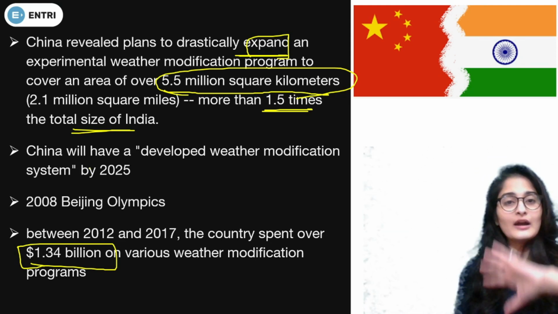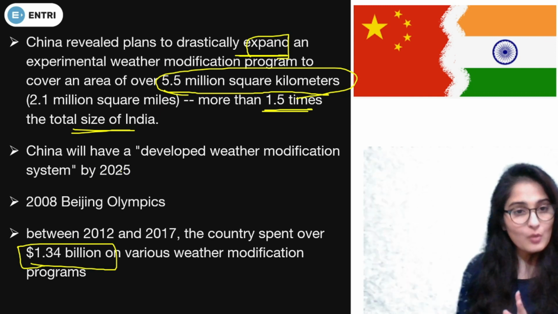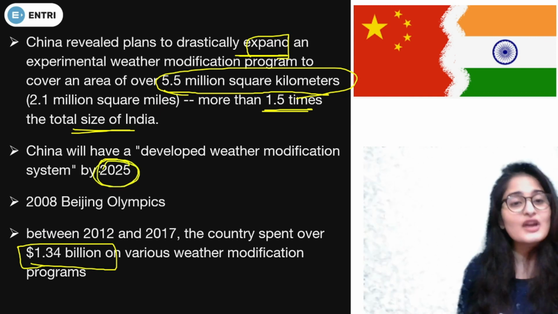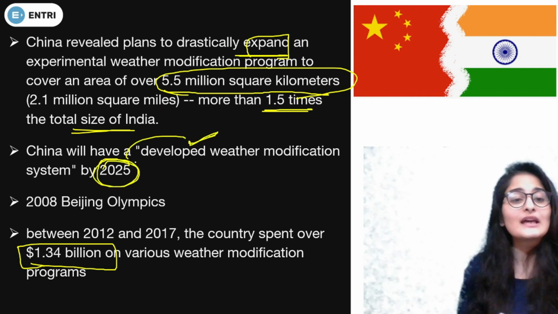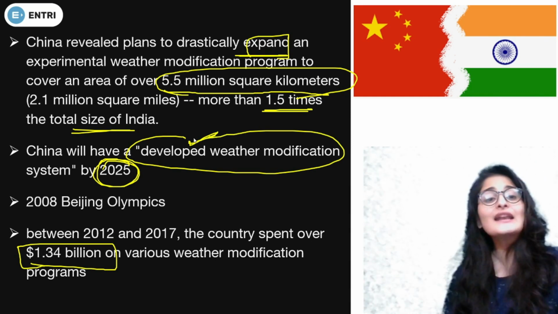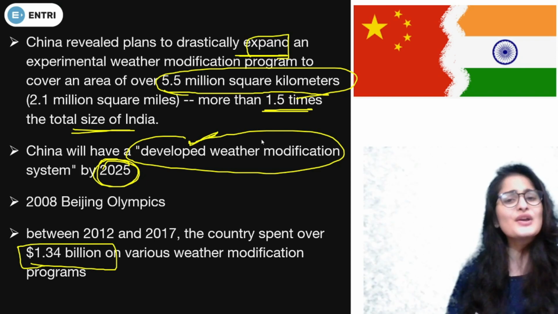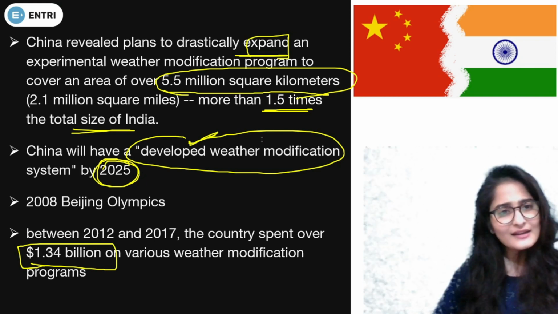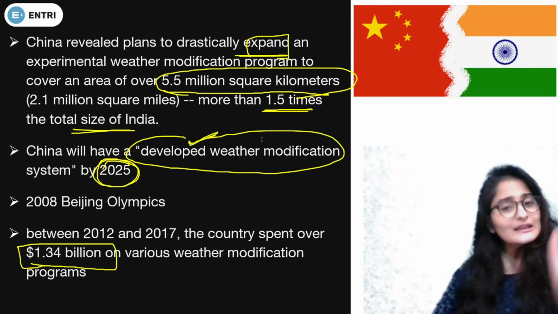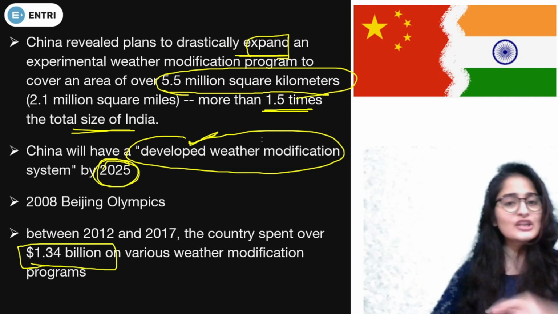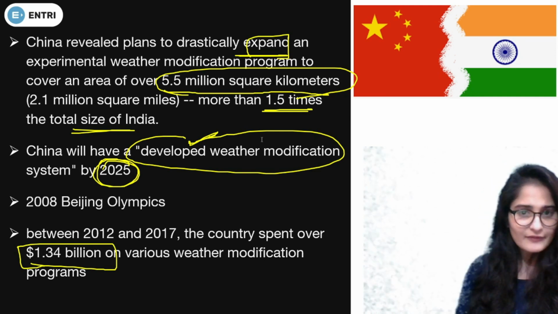If this whole program comes into force, by 2025 China will have a developed weather modification program, and it will be able to affect a huge arena. Now, is China the only country working on it? No. There are other countries also working on it. Initially, as I told you, it was the United States of America which did that.